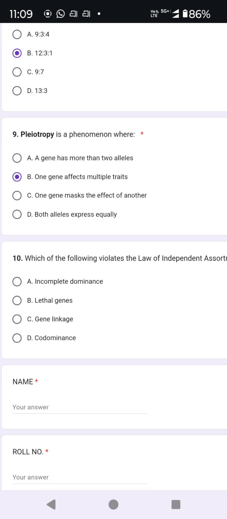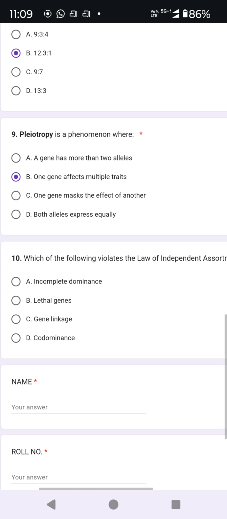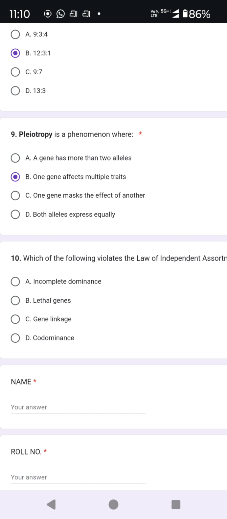Next, which of the following violates the law of independent assortment? That is, which does not obey the law of independent assortment. Options are incomplete dominance, lethal genes, gene linkage, codominance. The correct option is gene linkage, which does not obey the law of independent assortment. And what happens in gene linkage? Genes stay together and come together in the next generation.